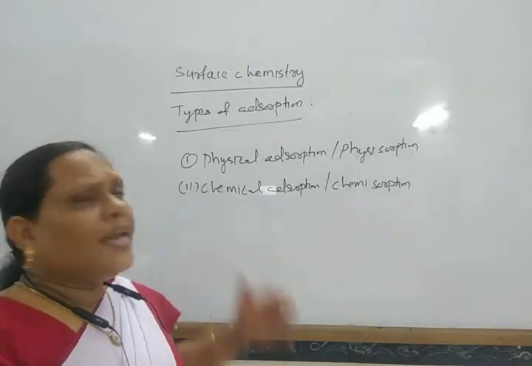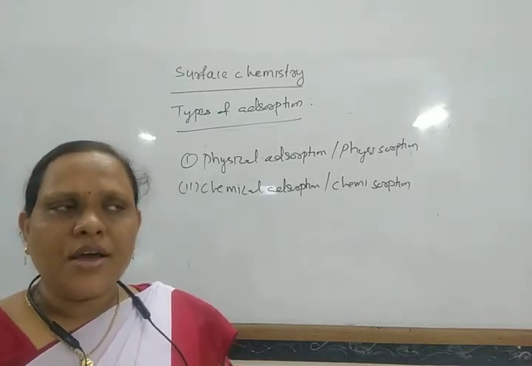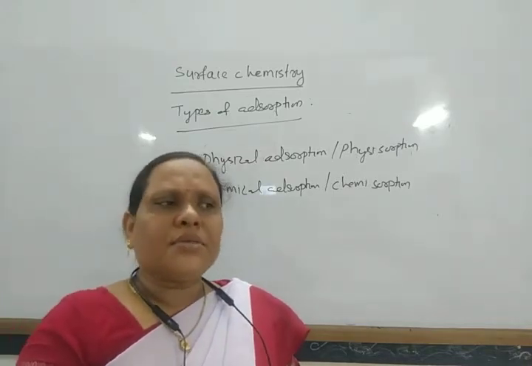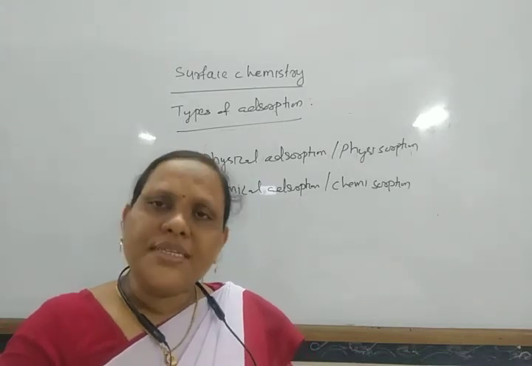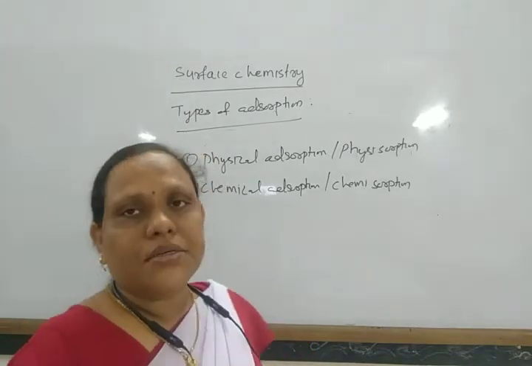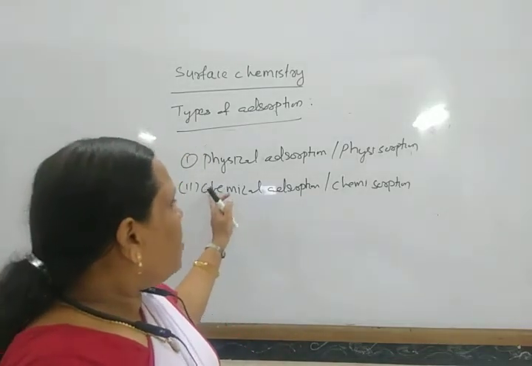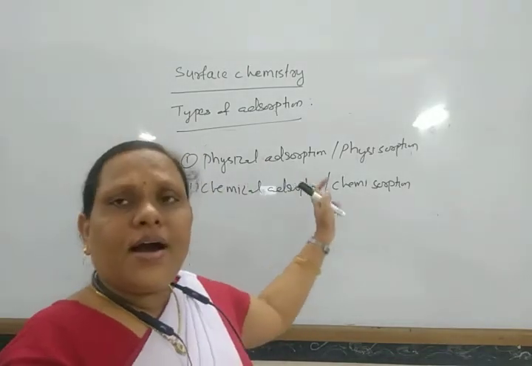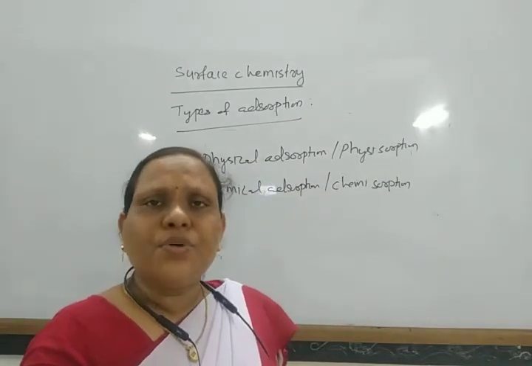And chemical adsorption is generally specific in nature. So, chemical adsorption does not take place in all cases, only in some cases. So chemical is specific, and enthalpy is more, and force of attraction is more.